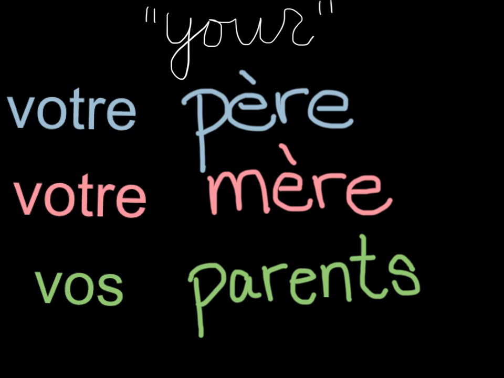For your, this your would be the plural if you're speaking to siblings, for example, or if you're speaking to someone formally. This is the your that is equivalent to vous. So think vous when you're thinking of this kind of your. And we have votre père, votre mère, and vos parents. They rhyme with the our versions. Notre, notre, nos. Votre, votre, vos. Once again, the masculine and the feminine forms are spelled exactly the same way, so you don't have to remember that part. You just have to remember the plural.